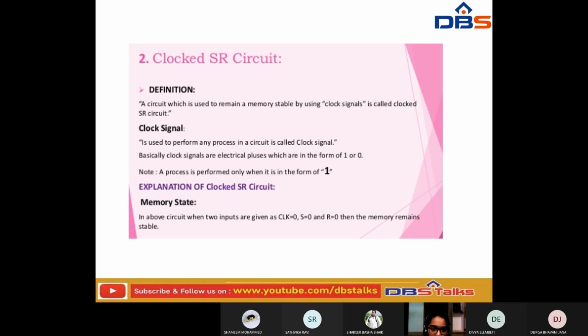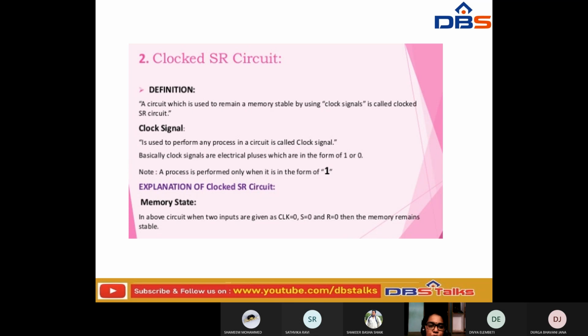Next, the clock signals are electrical pulses which are in the form of either 1 or 0. We can note that a process is performed only when it is in the form of 1. So how can we explain the clocked SR circuit?